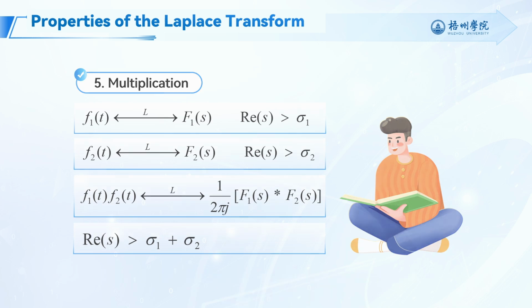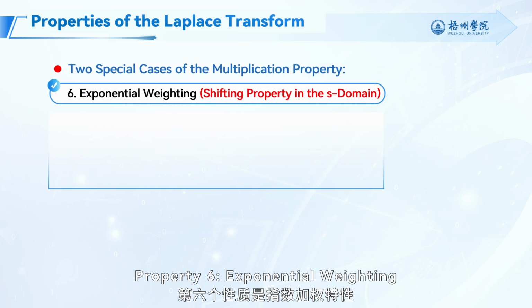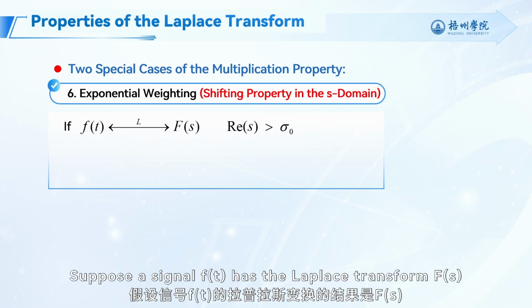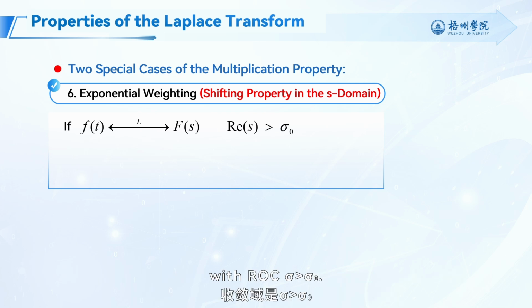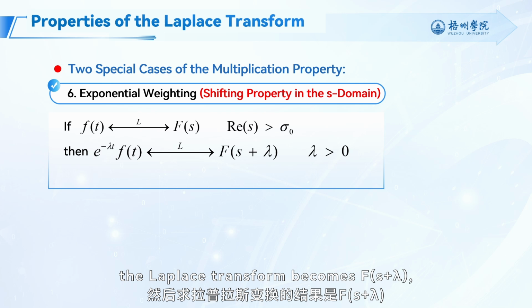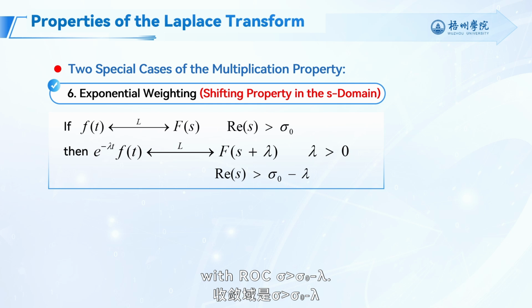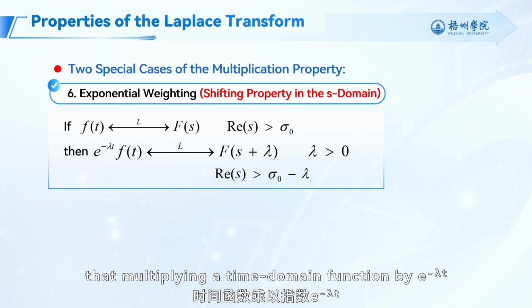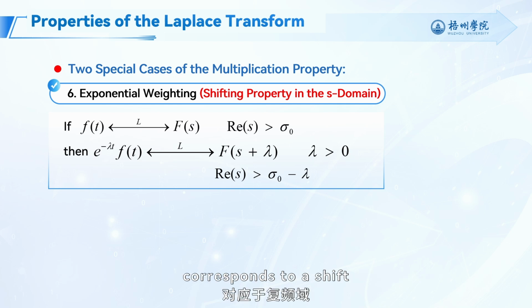frequency domain. Property 6, exponential weighting. Suppose a signal f(t) has the Laplace transform F(s) with ROC sigma greater than sigma 0. If we multiply f(t) by an exponential factor e to the minus lambda t, the Laplace transform becomes F(s plus lambda), with ROC sigma greater than sigma 0 minus lambda. This means that multiplying a time domain function by e to the minus lambda t corresponds to a shift in the complex frequency domain. Hence it is also called the S-domain shifting property.